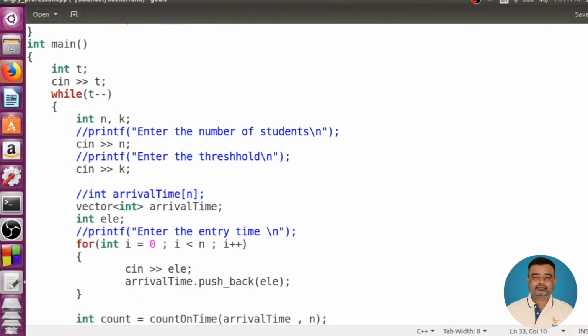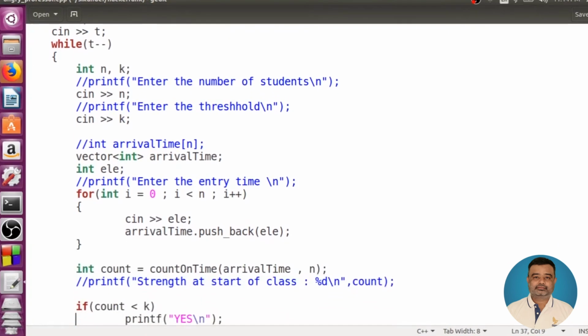Now the third change is you'll be passing the same vector here. Now the vector carries its own size, so I don't really need to explicitly pass the size. So this is the third change I've done. First I replaced scanf with cin, then I replaced a traditional array with a vector, and then, since the vector carries its own size, I'll just be passing the vector. I'll not be passing the n which was required when you pass a traditional array.